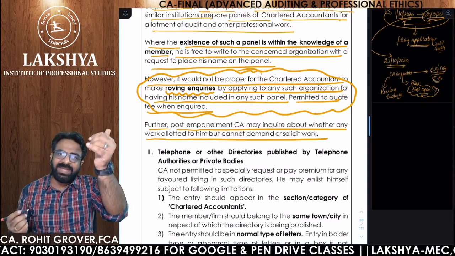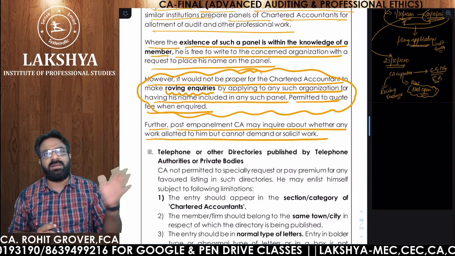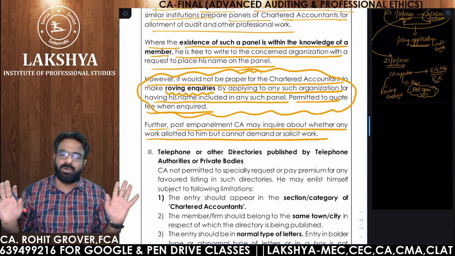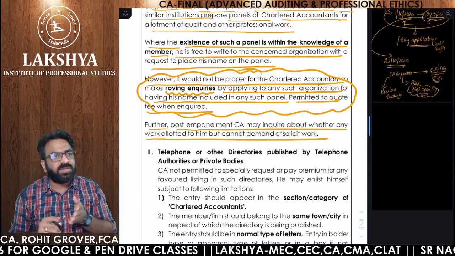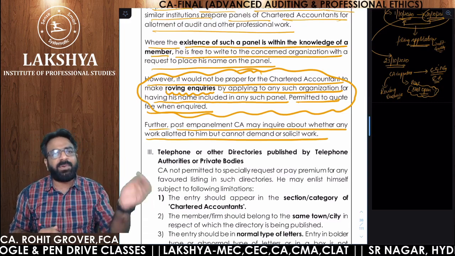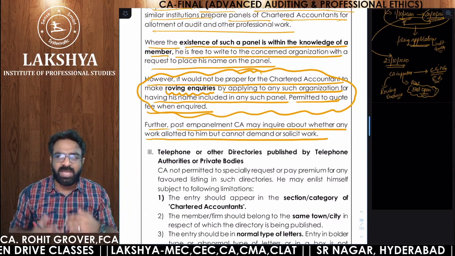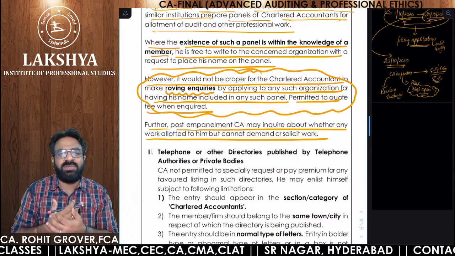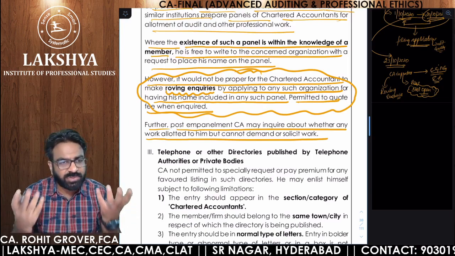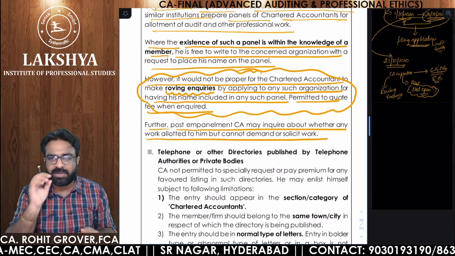You can directly ask the empanelment board, sir, has empanelment work been allotted or not? Not allotted? Okay, keep calm. But if you ask again, sir, why is it not allotted? I am a practicing CA of the last 7 years, I am an FCA, still why have I not been selected? That shows your desperation, so that makes you guilty of professional misconduct under clause number 6.